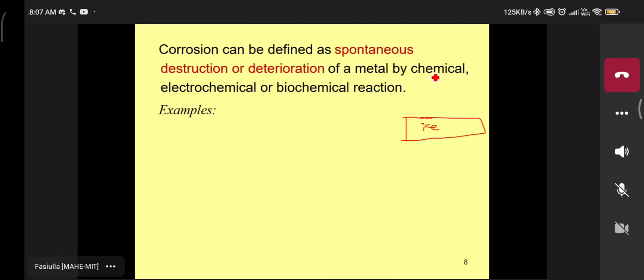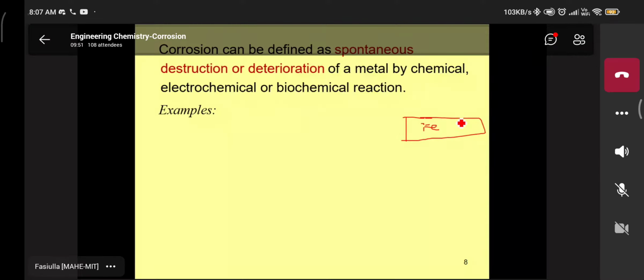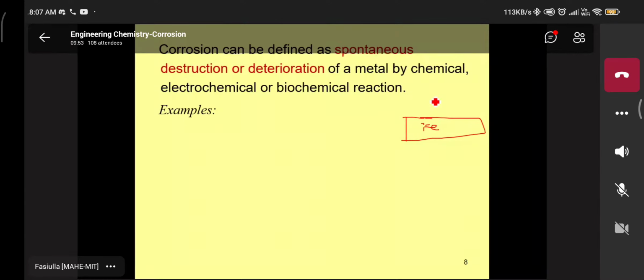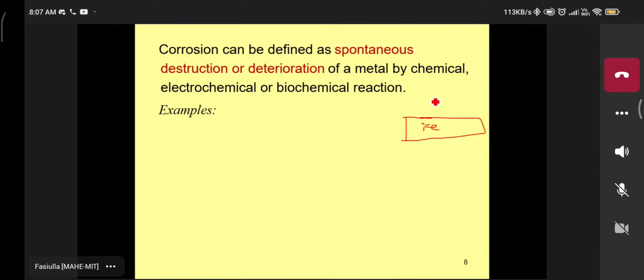Now the chemical reaction that takes place may be dry corrosion or wet corrosion. In dry corrosion, moisture, some water, or different types of gases are available in the given atmosphere, and the metal starts to corrode. There is a loss of the chemical and physical properties of the metal. When the chemical reaction, the oxidation, takes place, then we can say that it is corrosion.